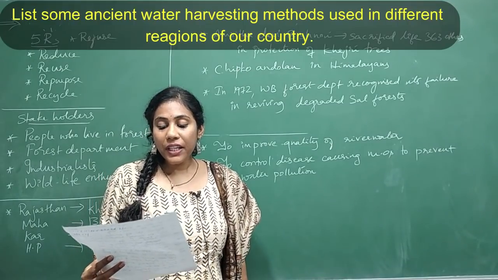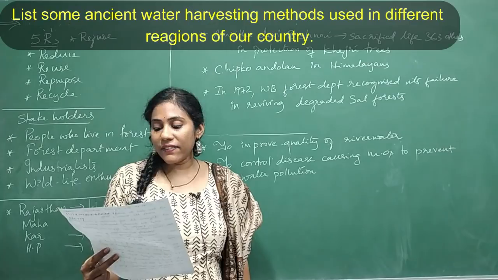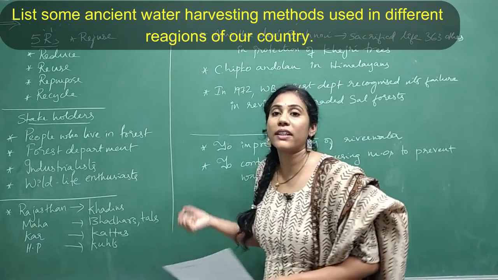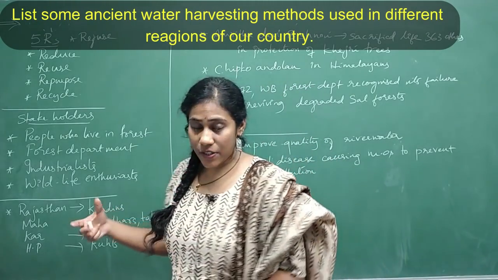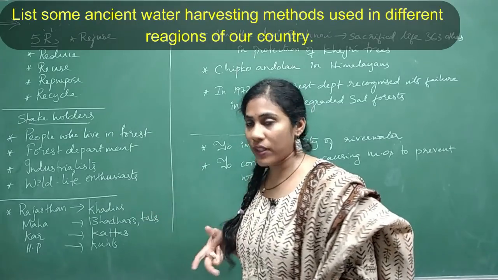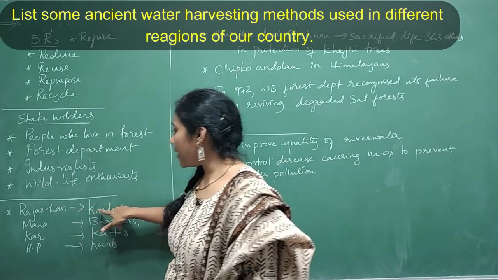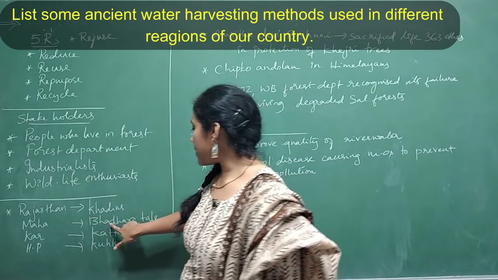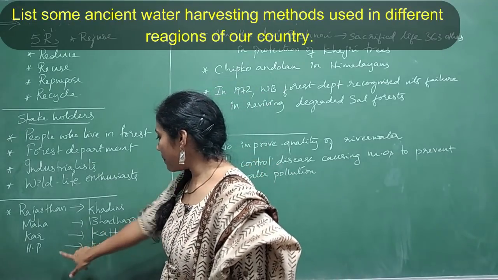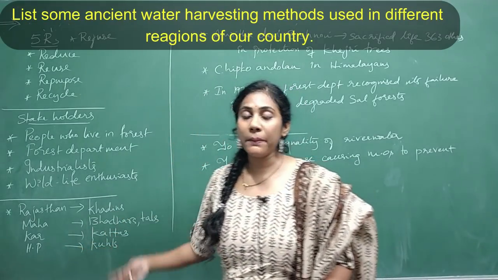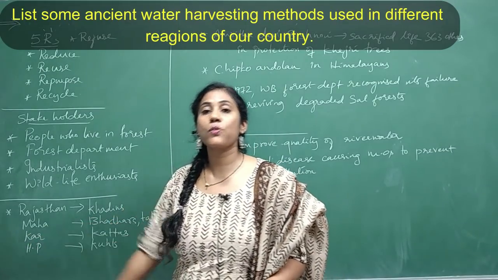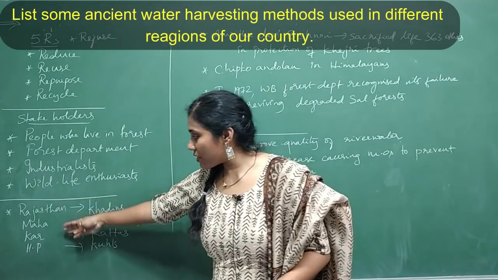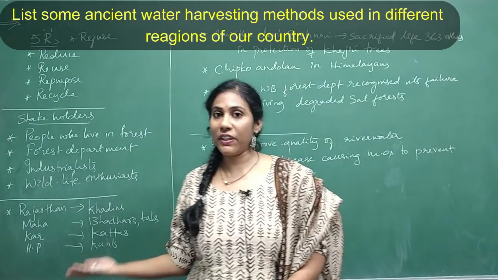Coming to the next question. List some ancient water harvesting methods used in different regions of our country. We use many ancient water harvesting methods, that is water storing methods, rainwater storing methods. For example, in Rajasthan, we have a water harvesting technique called Khadins. And in Maharashtra, we call it bandars and thals. Karnataka, katas. Himachal Pradesh, kuhls. Like that, in Tamil Nadu, Kerala, with different names, you call those water harvesting techniques, isn't it? So you should remember in which state, what we call the water harvesting technique, right?